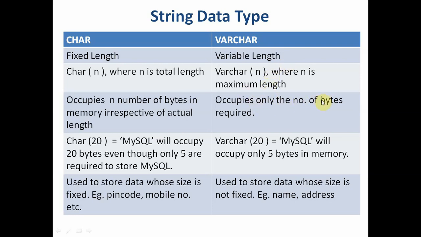It occupies only the number of bytes required. For example, if I've written varchar 20 but stored MySQL, which needs only 5 bytes, then only 5 bytes will be occupied in memory and not 20. That is why it's called variable length.